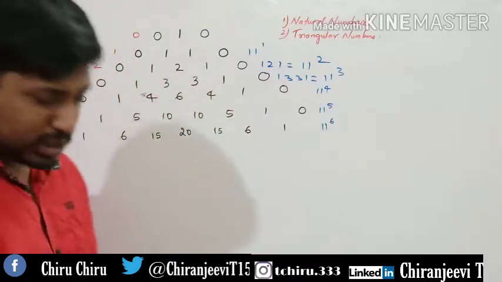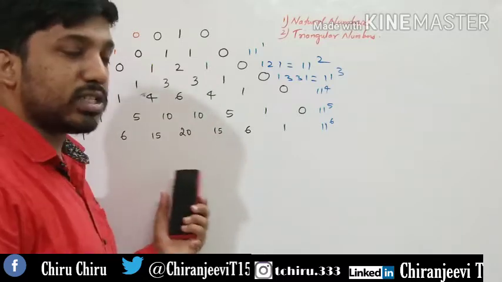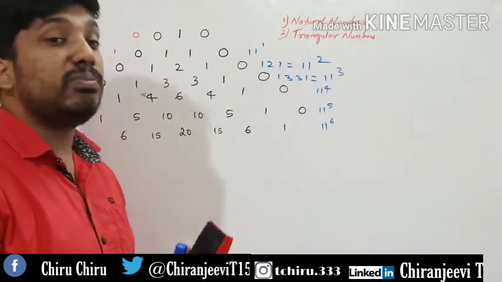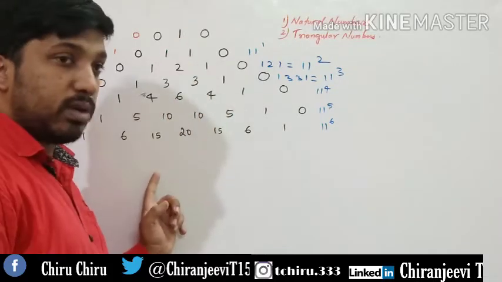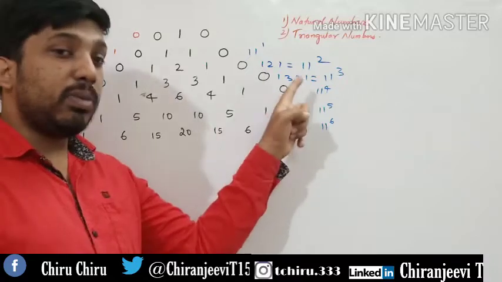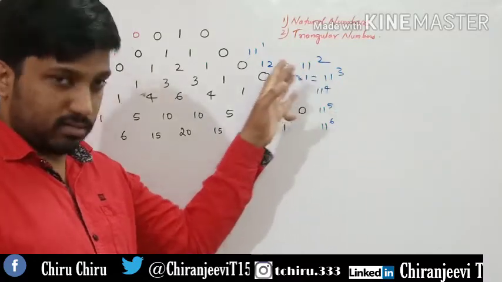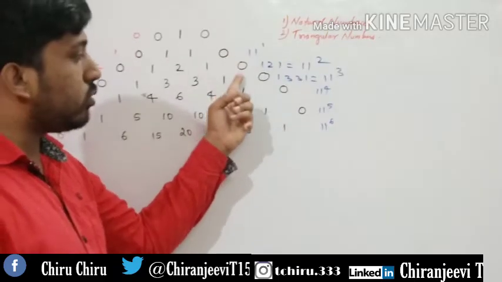How amazing it is, sir. Many number patterns we can observe using one Pascal's triangle. How it is embedded, many number patterns are embedded within this triangle. So first we saw natural numbers, we saw triangular numbers, and if we add up the numbers, we'll be getting the power of 2, that is 2 to the power of n. So n takes the value of row, it is 2 to the power of 0, 2 to the power of 1, 2 to the power of 2.